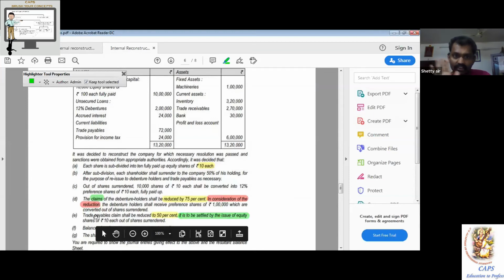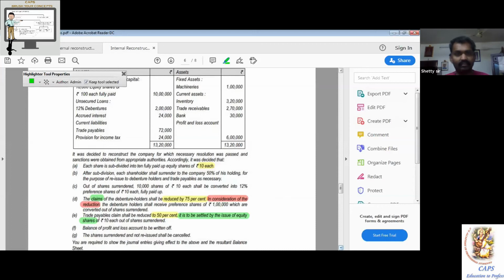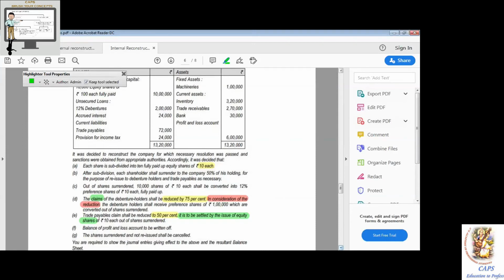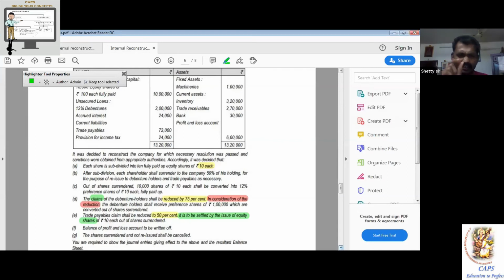Here it is not English, it is more of using the brain and answering. Now you know the entries. Point number D, you didn't know the entries, so I helped you and told you the way the entries happen. That's why let us do the entries. All of you chat the entries, in short. Share capital, share surrender.